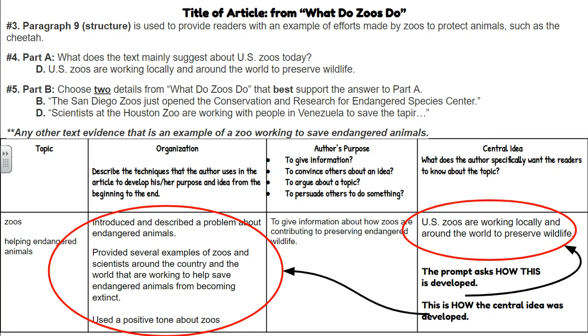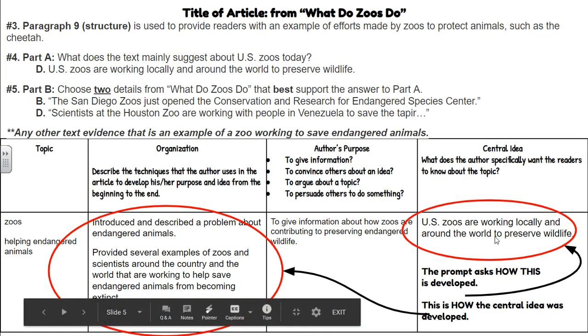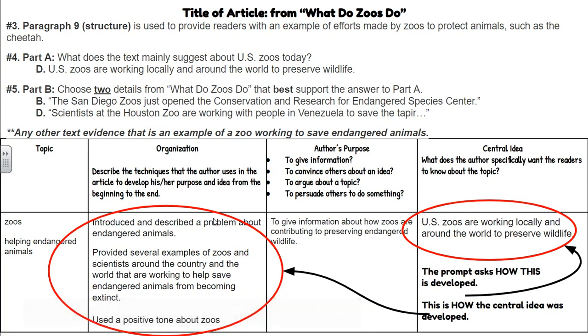Central idea is zoos are working locally and around the world to preserve wildlife. Now the prompt's asking, how did the author convey this idea? How did the author show us that zoos are working locally and around the world to preserve wildlife? Well, let's take a look over here. They introduced and described a problem about animals being endangered. Then they provided several examples of what zoos are doing to help these endangered animals.